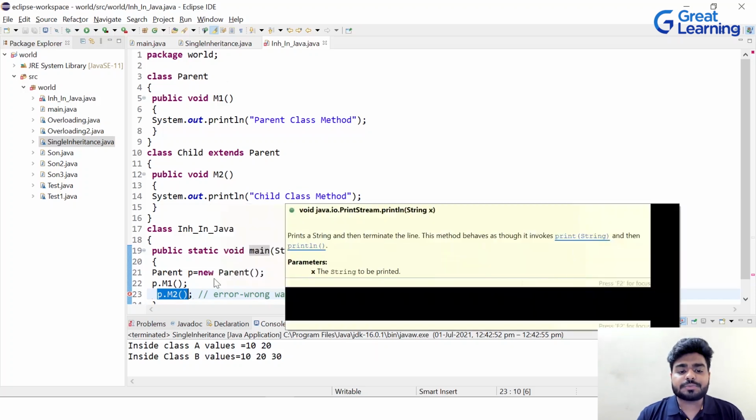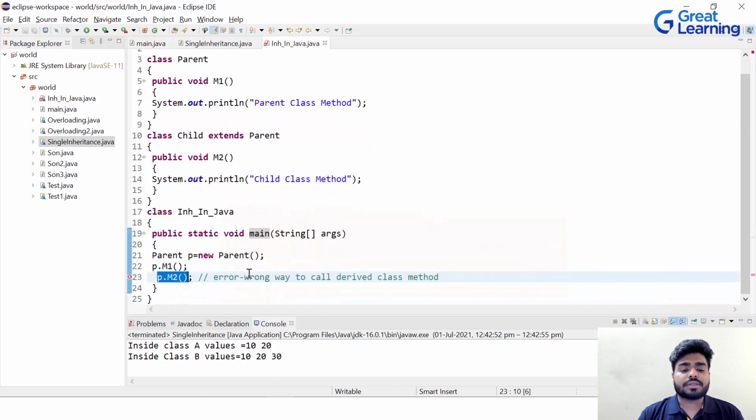So how can we correct this program? We have to remove this parent constructor from here and write the child constructor, because we have to create the object of child with the help of the parent class, which is nothing but upcasting.